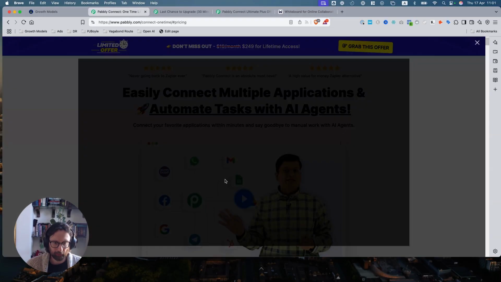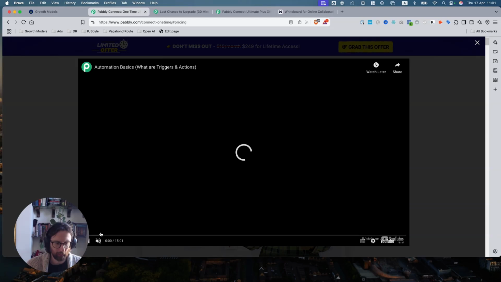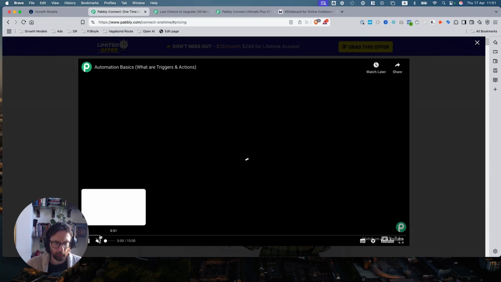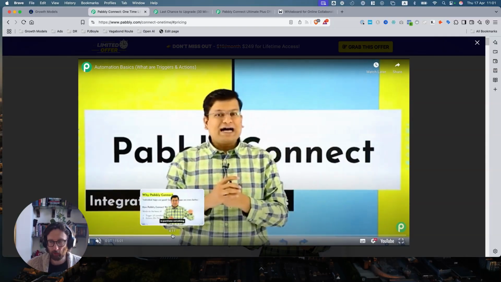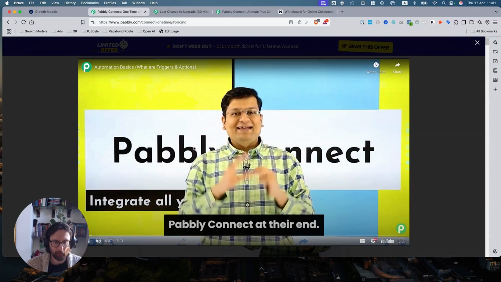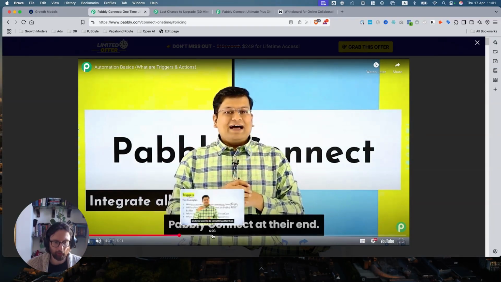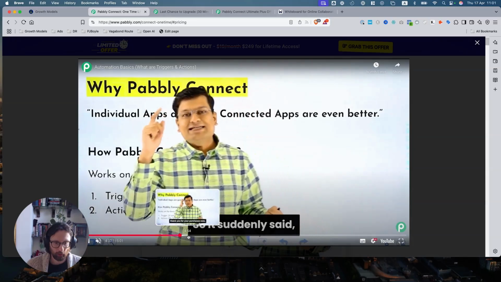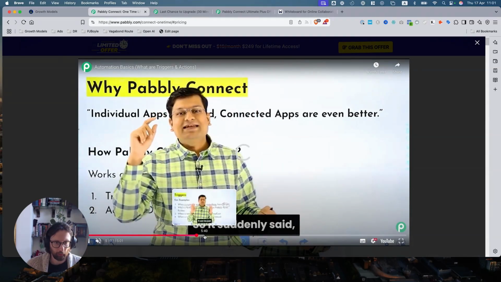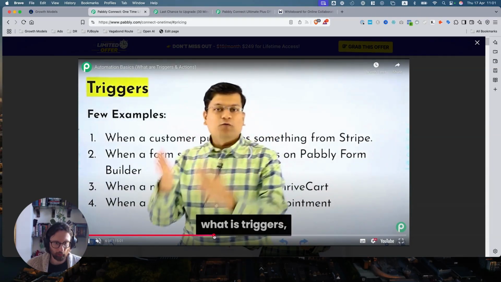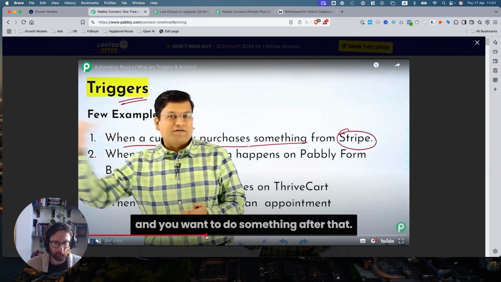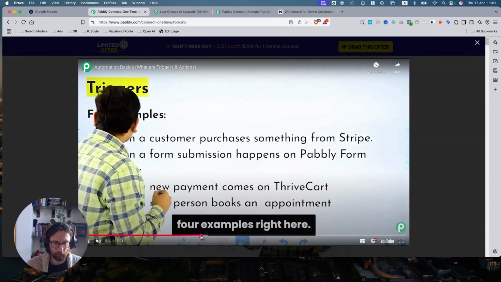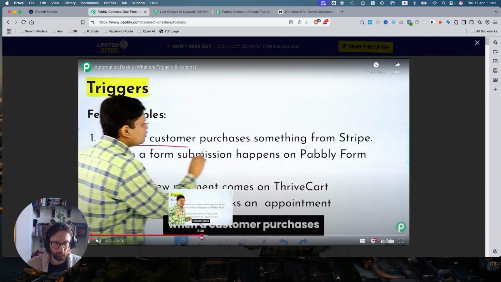We've got the VSL, which I had a quick skim through. This is an odd VSL because I would prefer to have a demo of the tool in use: hey, look how simple this is. But it's, I assume, the founder, and he's going through a presentation more than anything else. It's him talking. He has a really cool presentation tool though. Watch this. I've never seen one where it's kind of like a green screen type thing, and with his pen. Watch this. Boom. That's cool.